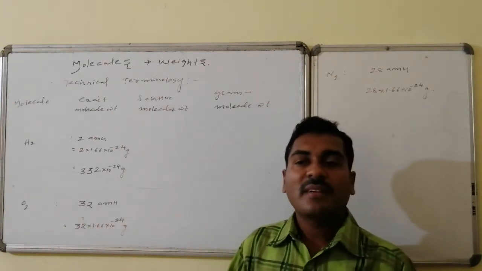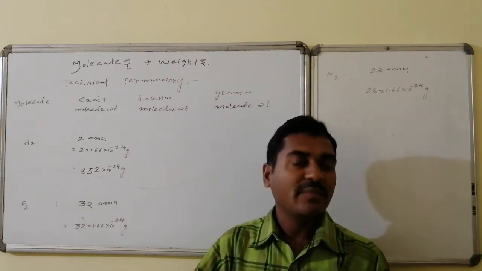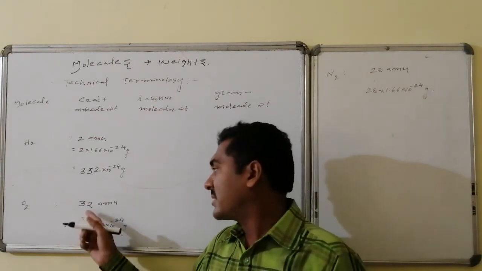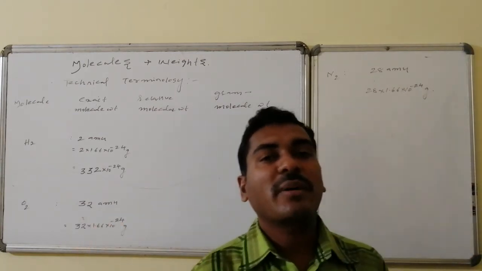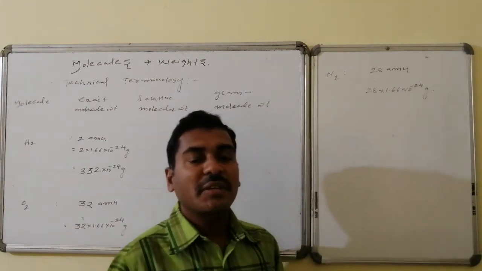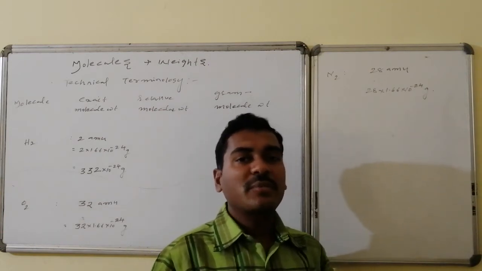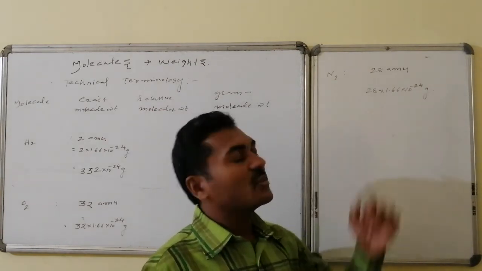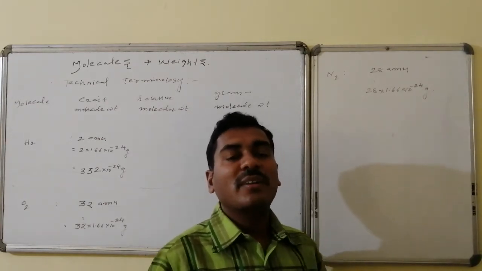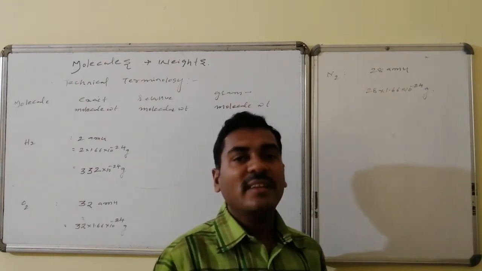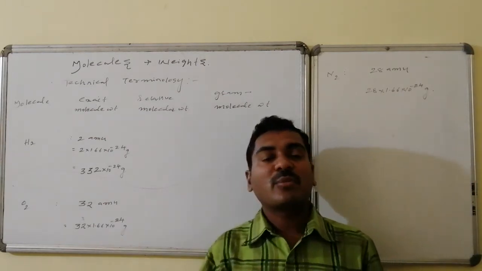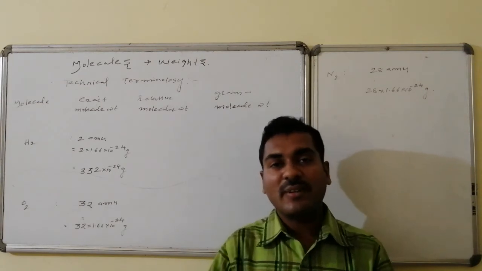Similarly, oxygen is 32 AMU. If I want to express that in grams, it is 32 times each AMU, which is 1.66 into 10 power minus 24 grams. Similarly, nitrogen is 28 AMU, 28 times each AMU of 1.66 into 10 raised to minus 24 grams, hence 28 into 1.66 into 10 power minus 24 grams. Altogether, if you multiply, you get the exact one molecule weight of nitrogen. Similarly, the exact one molecule weight of oxygen and of hydrogen.